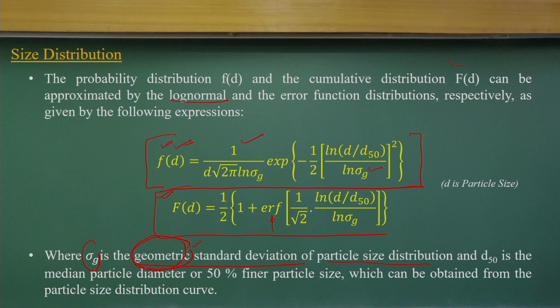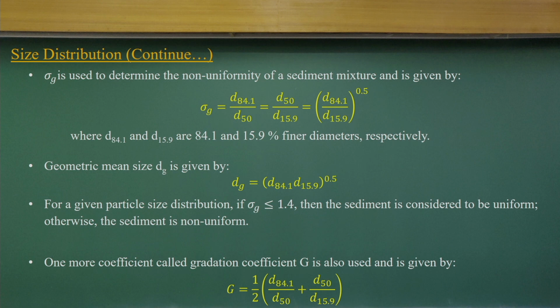How to quantify that? D50 is the median diameter, or 50% particle size, which we can obtain from the curve. Now let us talk about how to compute sigma g, the geometric standard deviation. It is a function of the non-uniformity of sedimentary mixtures, and that is what we are targeting. Sigma g is the ratio between D85 and D50.